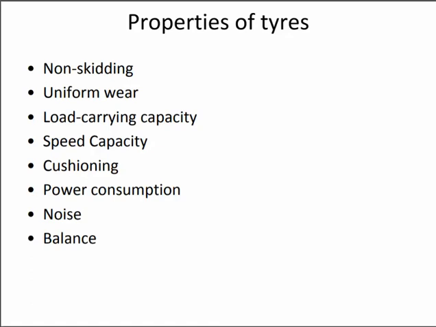Then we have speed capacity. Different tires have different speed capacities, and we have to see how much speed capability the tires should have, for which our automobile is designed. Then cushioning. An off-road vehicle and a normal economy car both have different cushioning, and we have to see which type and how much cushioning we want in our car.